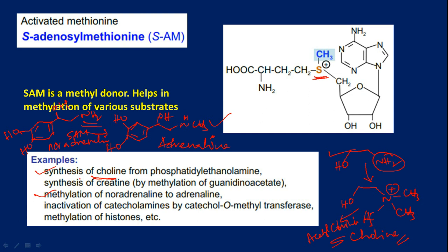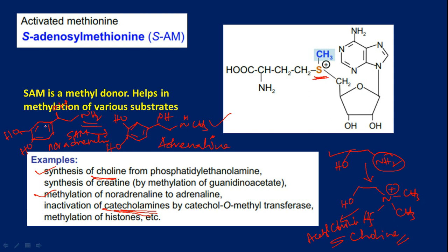One more example is this. I would like to tell you about the catecholamines. These are what we call catecholamines, because they contain benzene with 1,2-dihydroxy. This is what we call catechol, and it is an amine. So adrenaline and noradrenaline are examples of catecholamines.